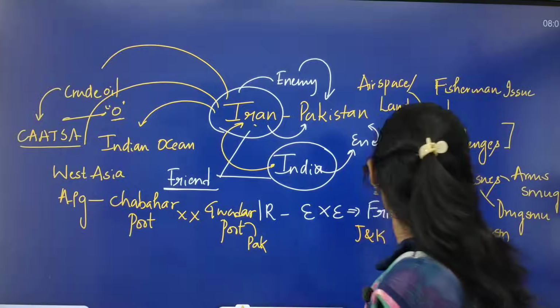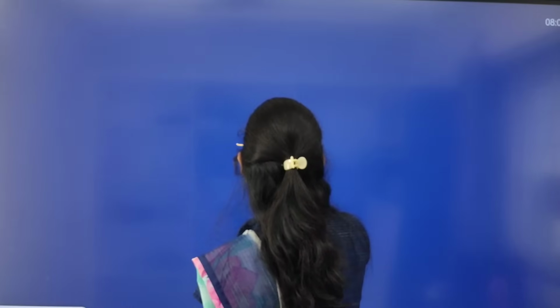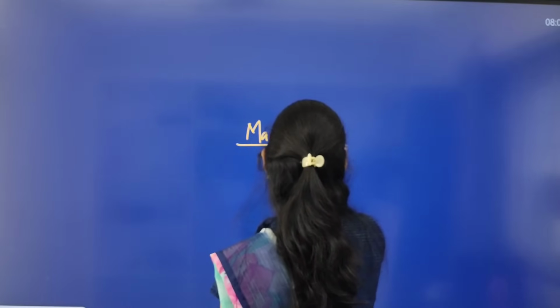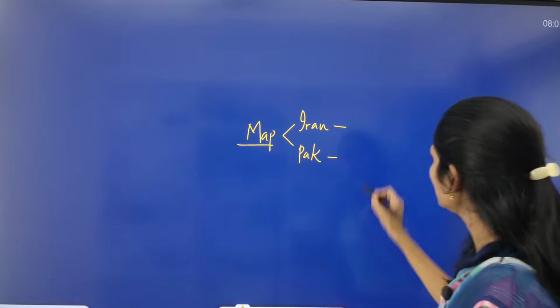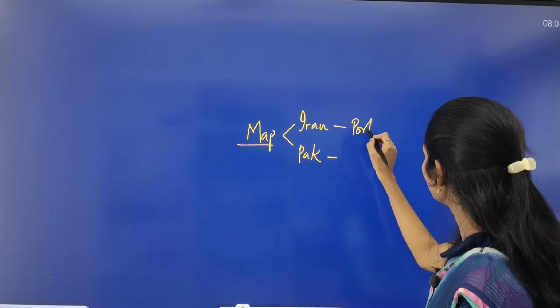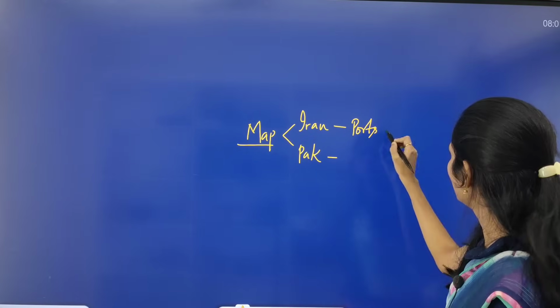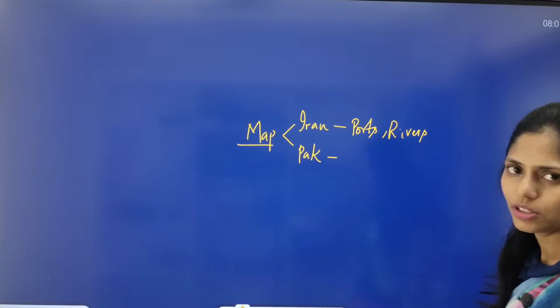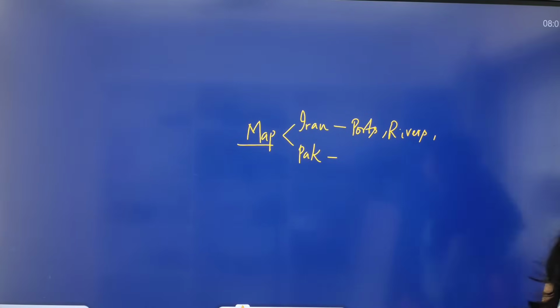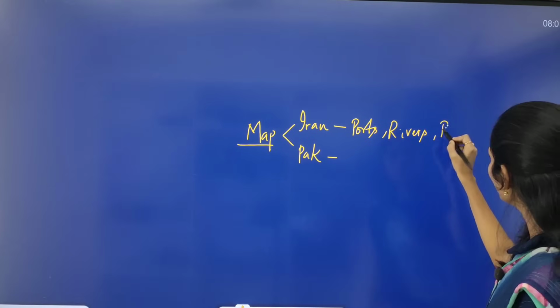And last but not least, you have to see the map location of Iran as well as Pakistan. You have to see important ports in Iran and Pakistan and even rivers. Okay, so ports, rivers, and you can also see the boundary countries.